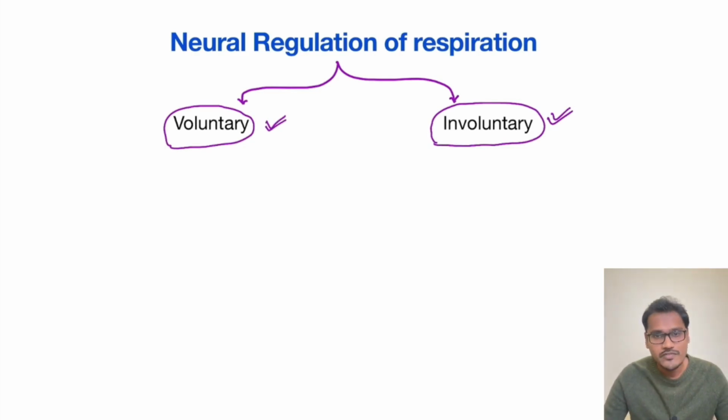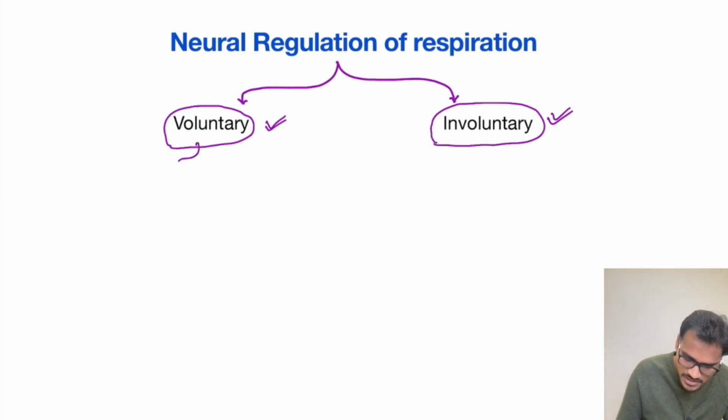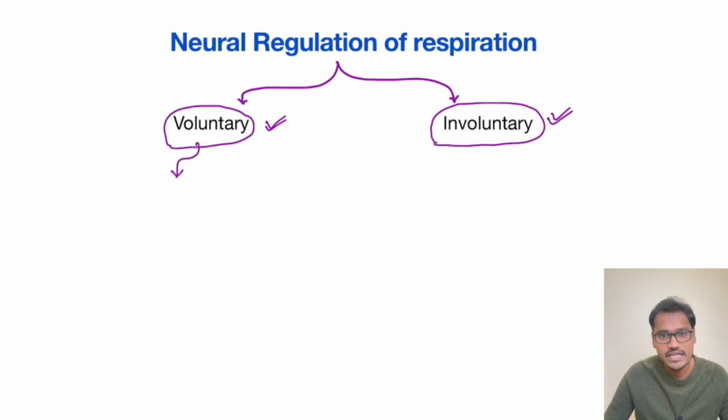This voluntary form of respiration is helpful in some cases, and it helps us do things like breath holding and hyperventilation. This voluntary control of respiration is a short topic, we will discuss it right away. The voluntary control of respiration comes directly from our cerebral cortex.